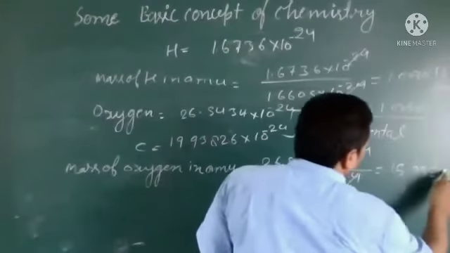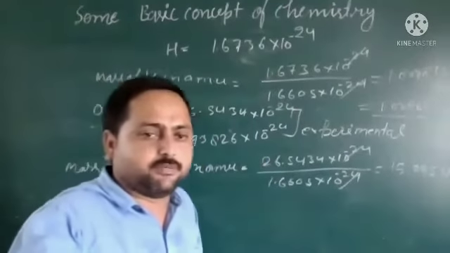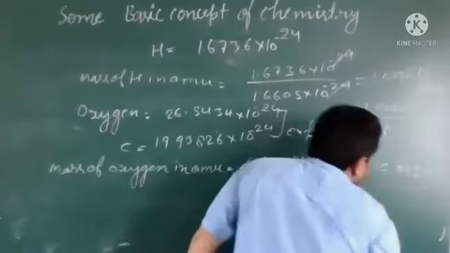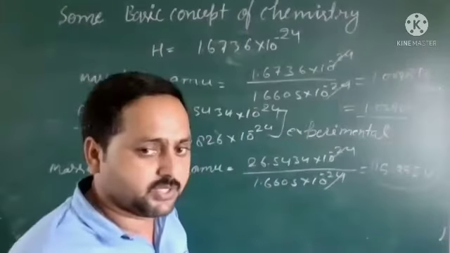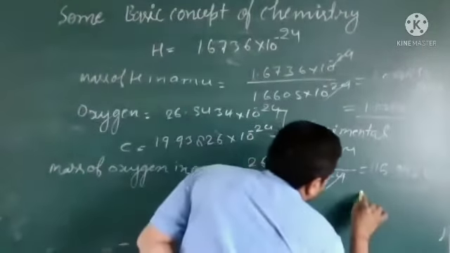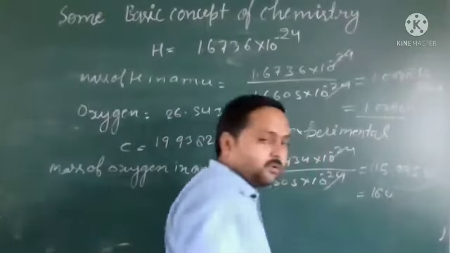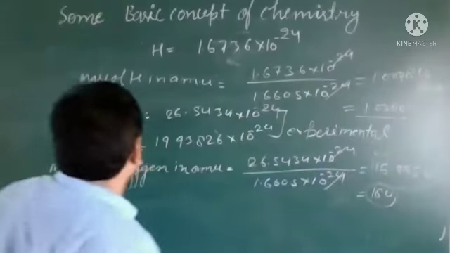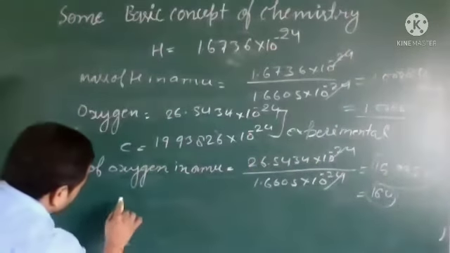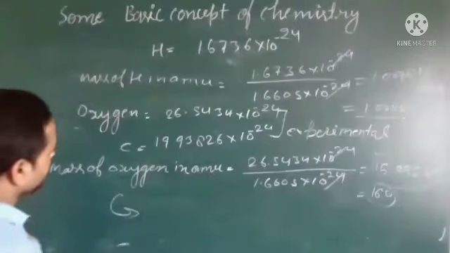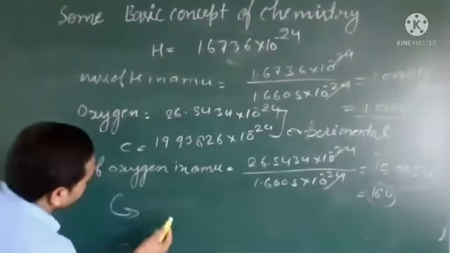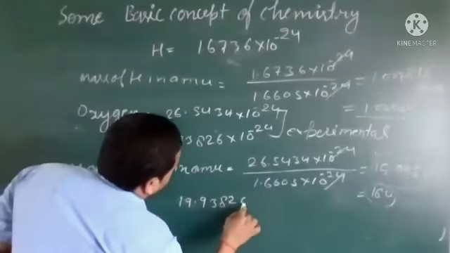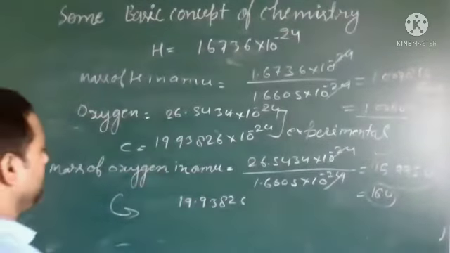We get 15.995 U. According to the standard notation we have already discussed, we will write this as 16 U. Now if we are calculating for carbon, the value is 19.9382 into 10 to the power minus 24.